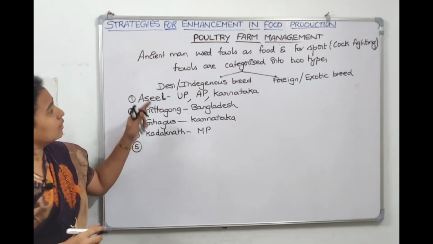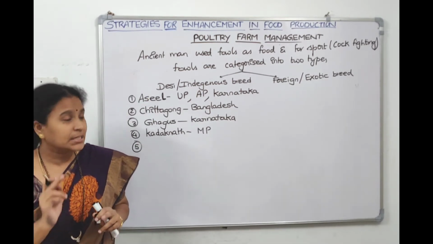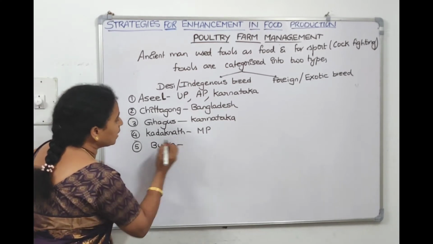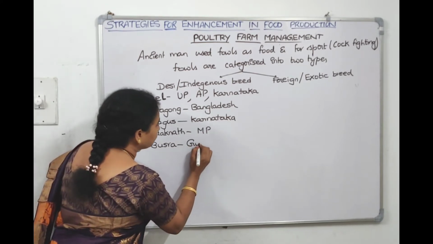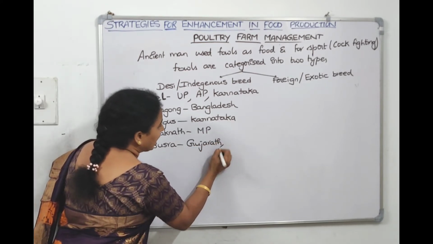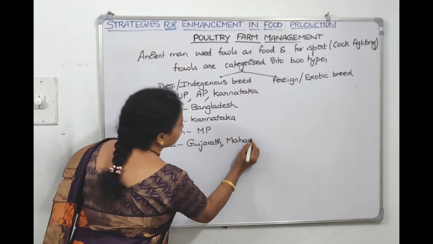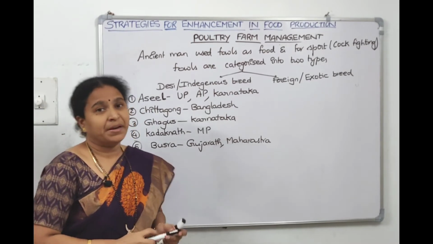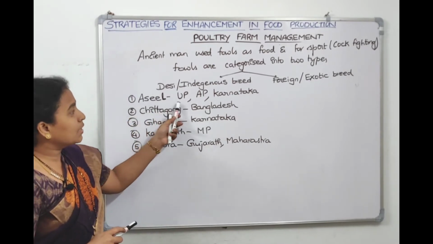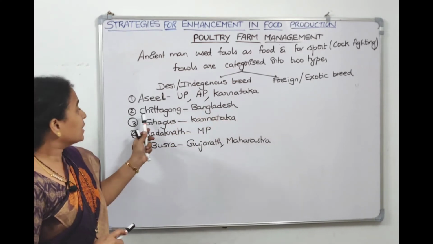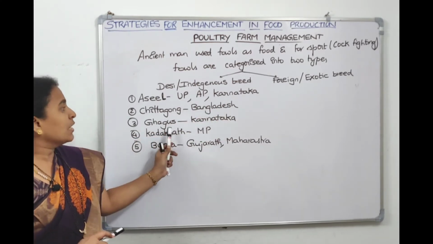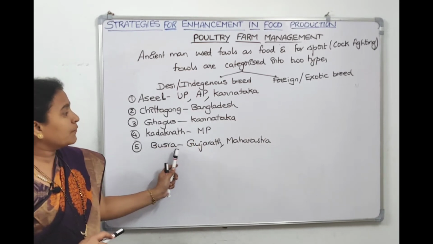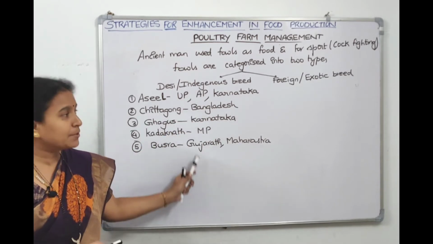So we are listing down all the indigenous breeds. Next one is Basra. It was originated in Gujarat and Maharashtra. Right, children? So these are some examples of indigenous chicken breeds. First one, Asil, originated in UP, AP and Karnataka. Second one is Chittagong in Bangladesh, Gagas from Karnataka, Kadaknath from MP, and Basra from Gujarat and Maharashtra. So these are the examples of indigenous breeds.